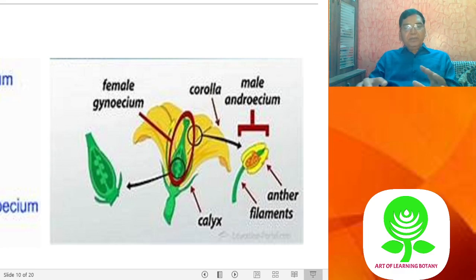Now, what we'll find, sometimes the petals and sepals are not distinct, and you'll find a perianth whorl, and that whorl is called perianth. When the calyx and corolla are not distinct, the whorl is called perianth, and the flower is said to be monochlamydous. Now we'll go to see the details of the other whorls in individual whorls. Now we'll go and see the different types of whorls.